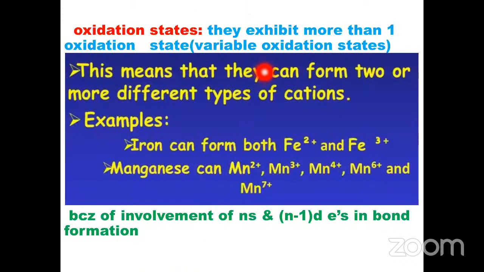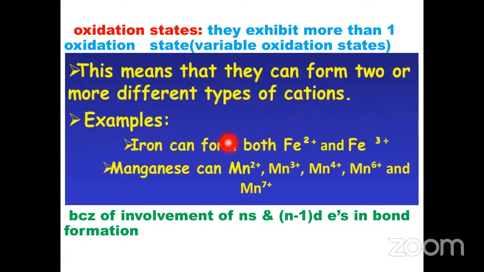Next, one of the properties: oxidation states. Generally, the d block elements exhibit more than one oxidation state. That means they exhibit variable oxidation states and can form two or more different types of cations.